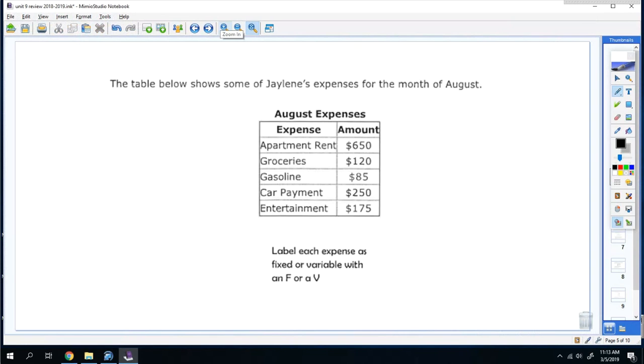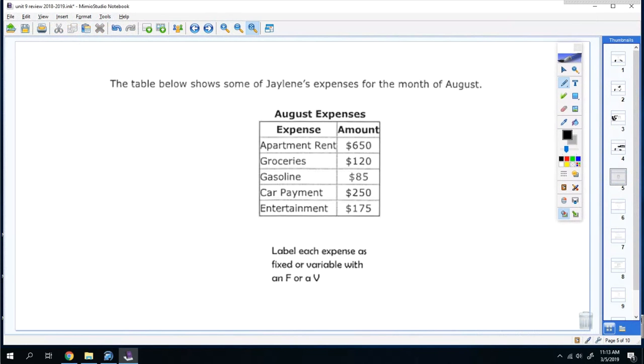All right, I forget what number we're on. Number 5. The table below shows Jayleen's expenses for the month of August. Label each expense as fixed or variable with an F or a V. So fixed means it doesn't change each month, and a V means it does. So rent is fixed, groceries is variable, gasoline is variable, car payment is fixed, and entertainment is variable because you change the entertainment each month.